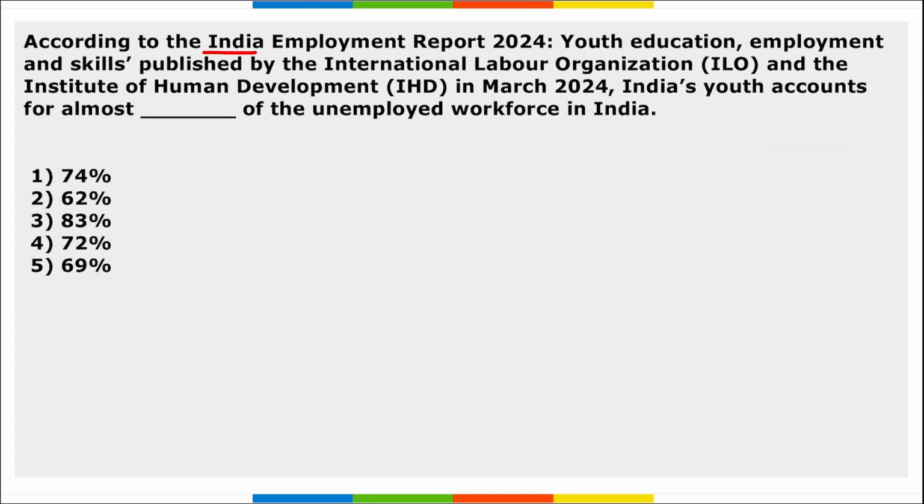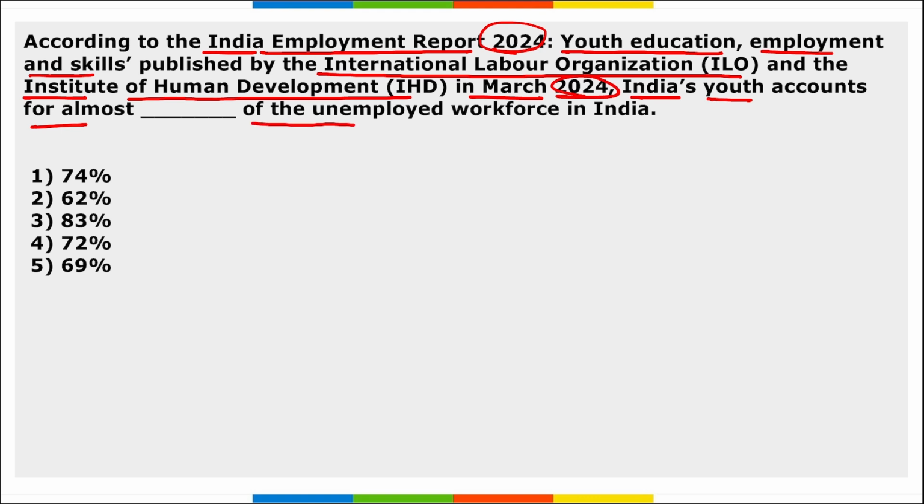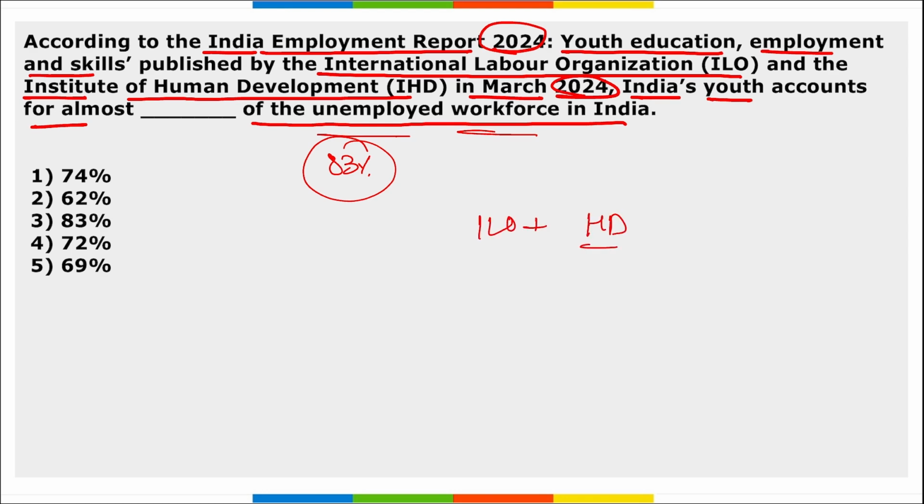Next, according to the India Employment Report 2024, Youth Education, Employment and Skills published by International Labour Organization and Institute of Human Development in March 2024, India's youth accounts for almost dash of the unemployed workforce in India. So here, India's youth account for almost 83% of the unemployed workforce in India. This data was released by ILO and IHD, that is Institute of Human Development. Right option is option 3.